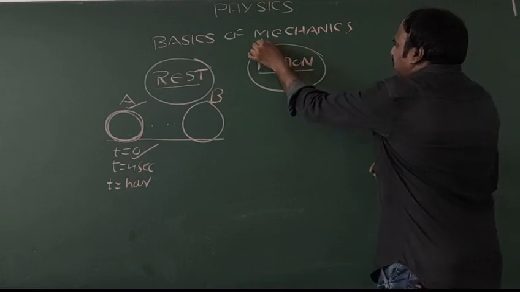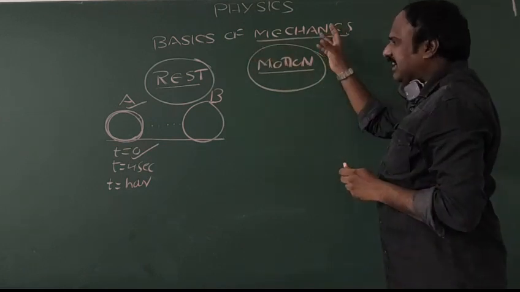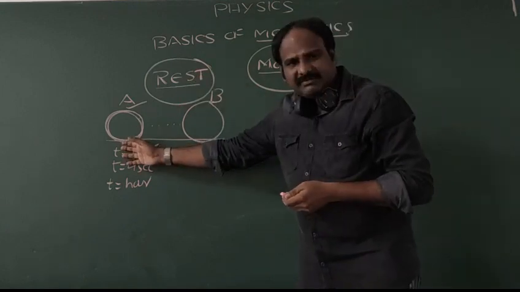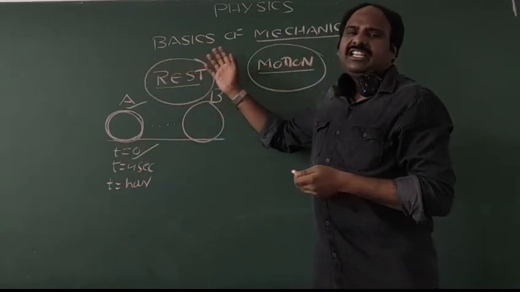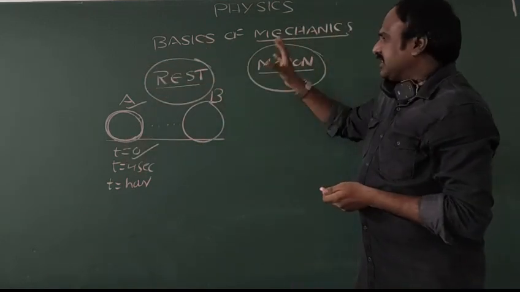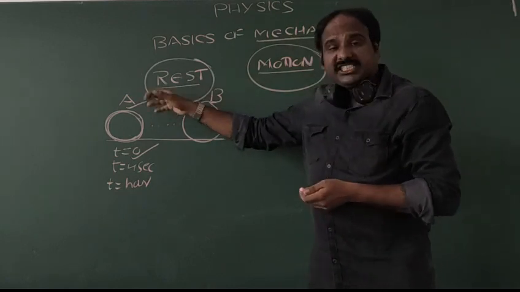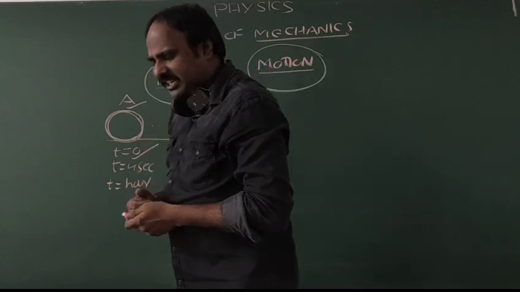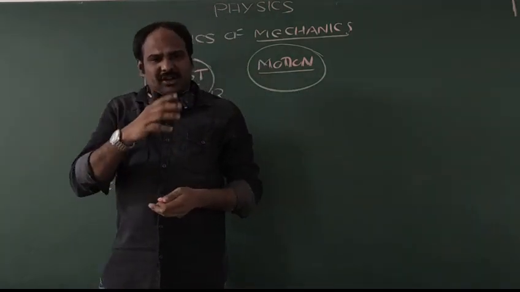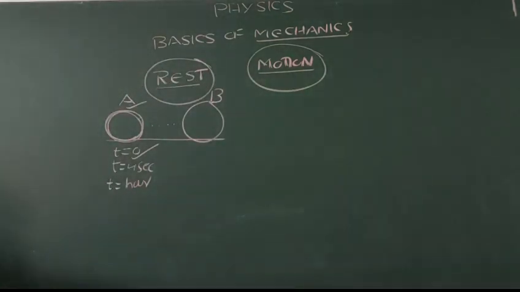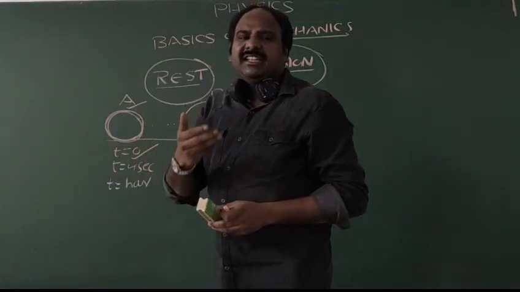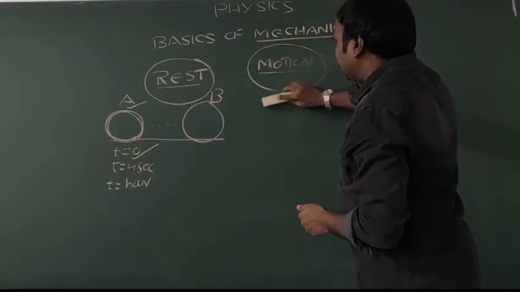Then, coming to mechanics. Mechanics means the study of bodies which are at rest or in motion. The study of bodies which may be at rest or in motion, such a branch of physics is called mechanics. So, in one word, mechanics deals with bodies which are at rest or in motion.